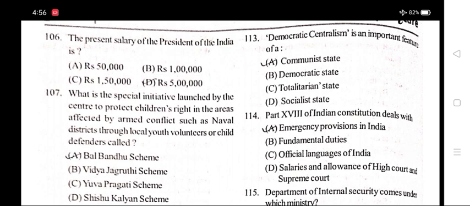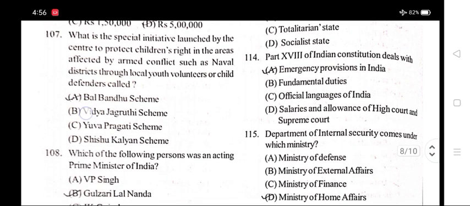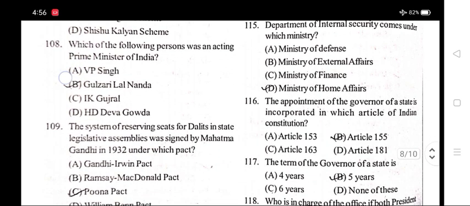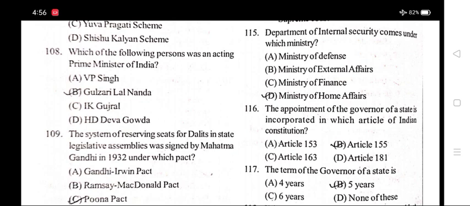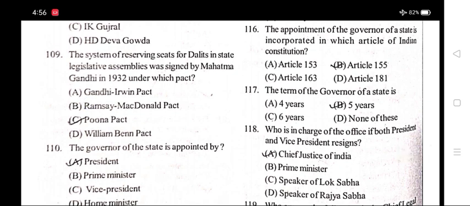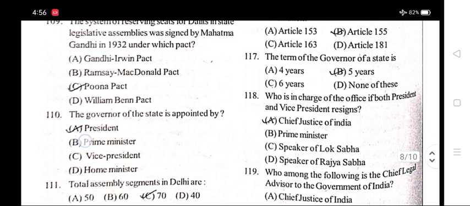113. Democratic centralism is an important feature of a option A, communist state. 114. Part XVIII of Indian Constitution deals with option A, emergency provisions in India. 115. Department of Internal Security comes under which ministry? Option D, Ministry of Home Affairs. 116. The appointment of the governor of a state is incorporated in which article of Indian Constitution? Option B, Article 155.